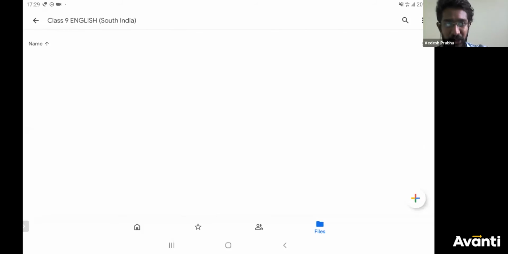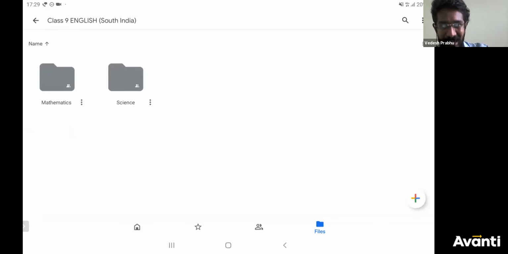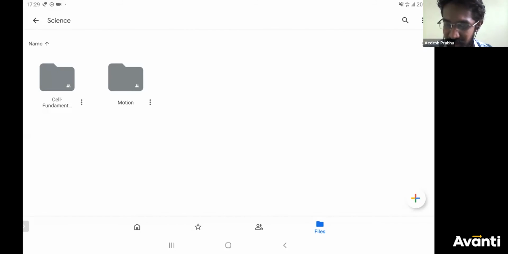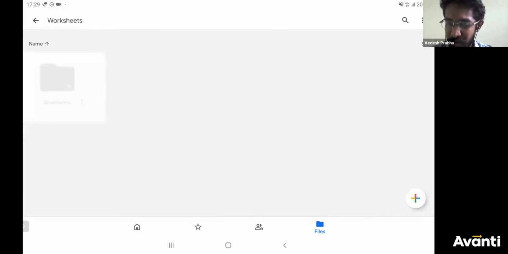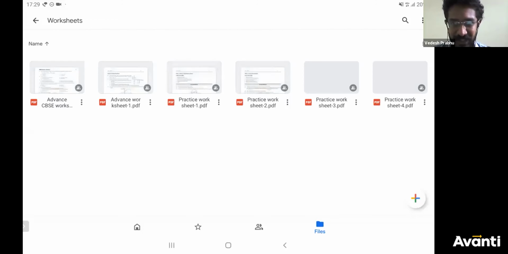I'm taking the notes folder of ninth standard English South India. On the screen you can see, if you click on science, you have two chapters already. Next chapter is what I'll be teaching. I'll also put matter in our surroundings. And when you click on emotions, I put some worksheets. You click on the worksheets, and everything is there.